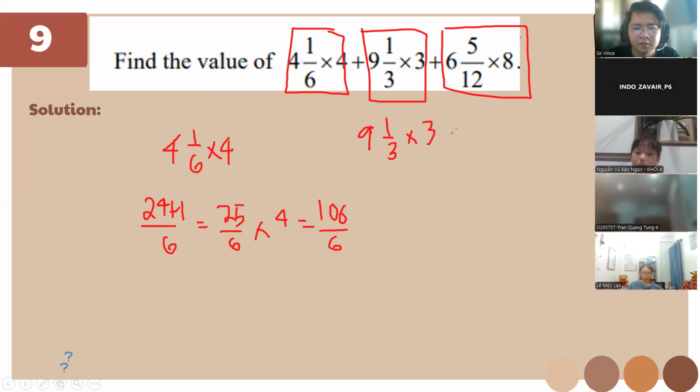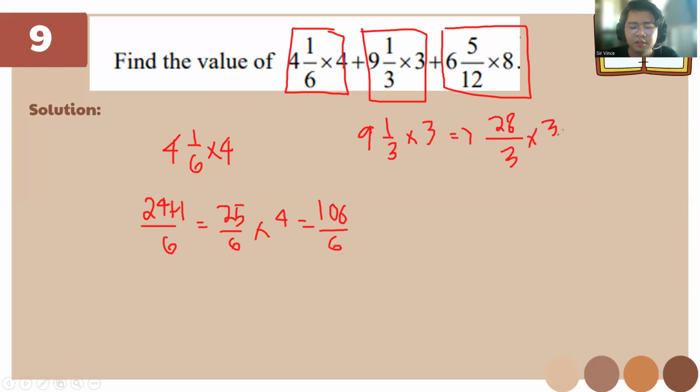So how about 9 1/3 times 3? It's gonna be 28 over 3 multiplied by 3. Okay. So 28 times 3 is gonna be 84 over 3. Okay, let's not simplify, so we can have LCD after.